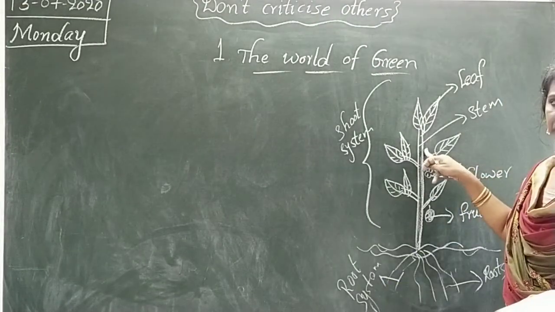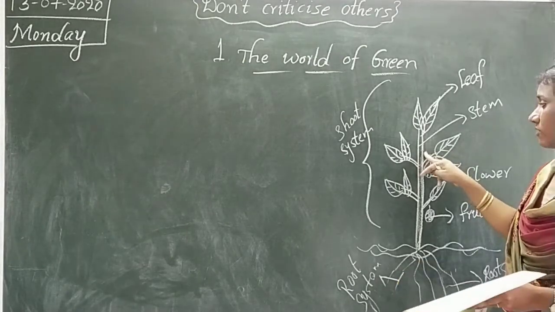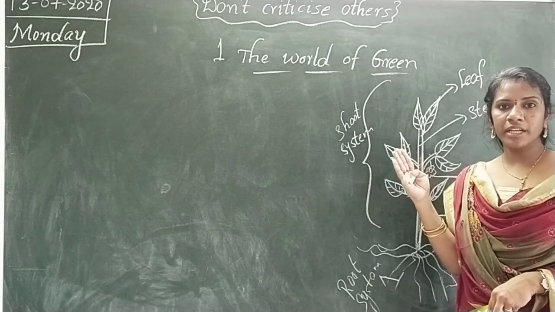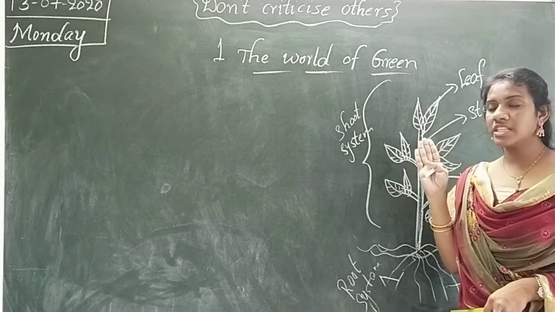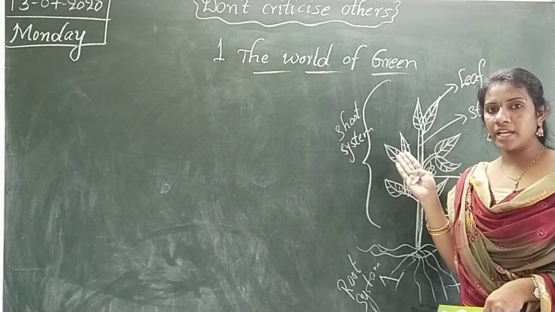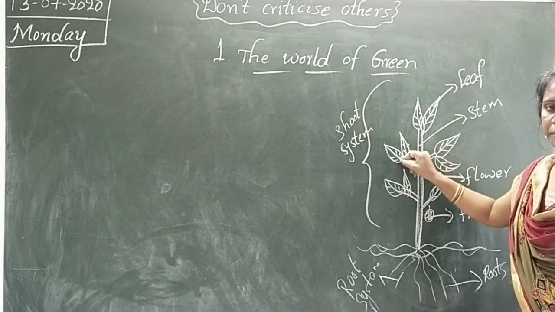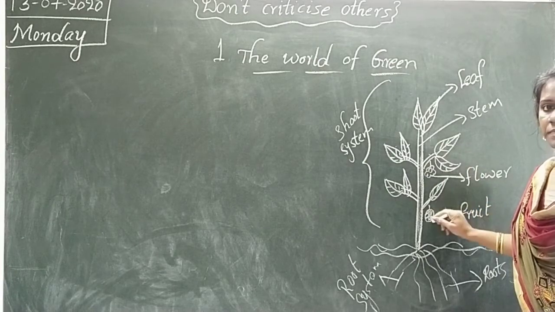What is the color of the stem? It is woody color. And here see, the stem gives structure to the plant. If they don't have a stem, what happens? It will be hollow. If they have a stem, it gives support to the plant and it can carry water from the other parts of the plant. They can bear branches and they can bear leaves, flowers and fruits.